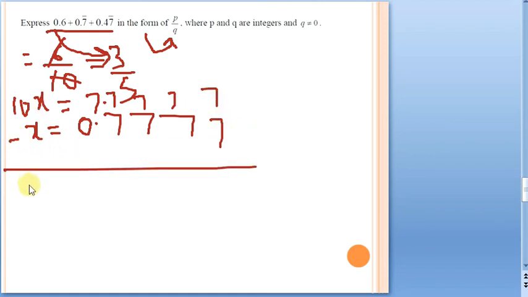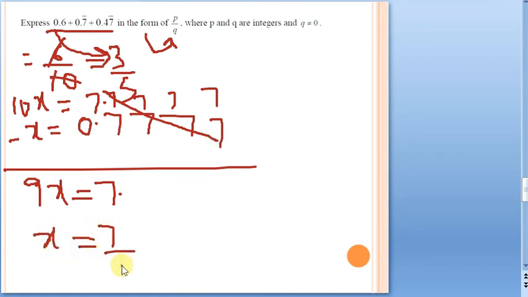Now just subtract. What is 10x minus x? It is 9x is equal to 7 point, and all the digits after the decimal point get cancelled. So x is equal to 7 by 9. What is the answer for this one? 7 by 9. If you watch that concept video, I told you a shortcut for how to do it. Once you go through it, you get 7 by 9 directly. Here I am discussing the method only. So the second part is 7 by 9. Now the third part. Let us take the third part now.